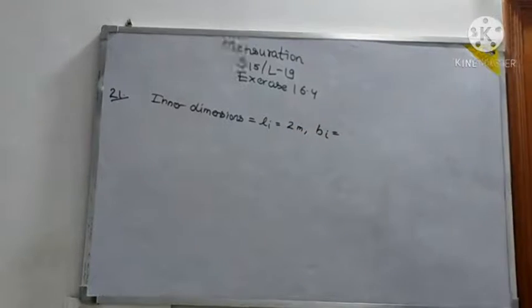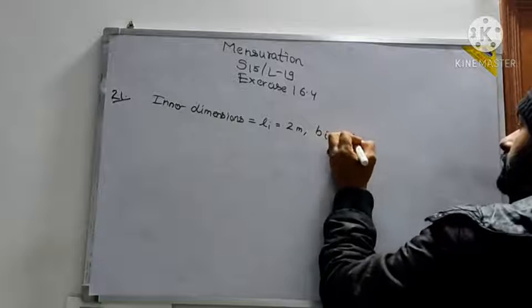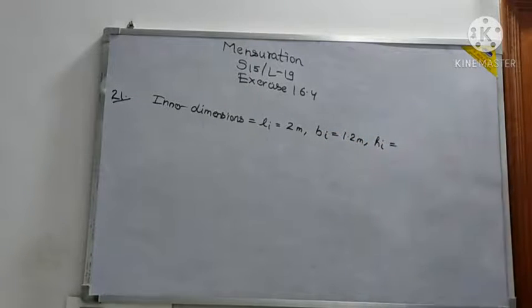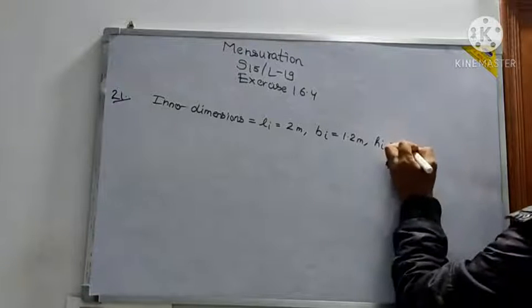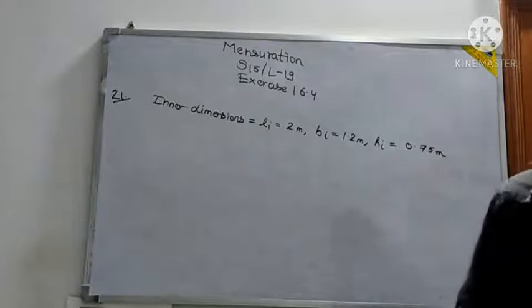Bi, the inner breadth, is 1.2 meter. And Hi is equal to 0.75 meter. And what else? Thickness is given.